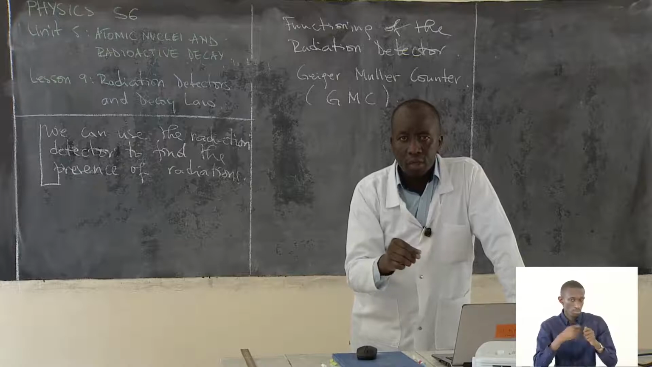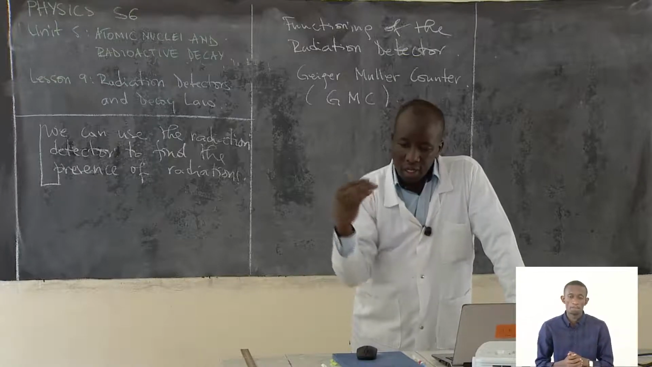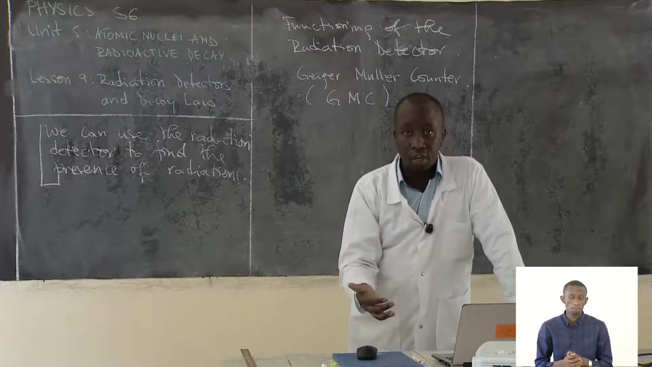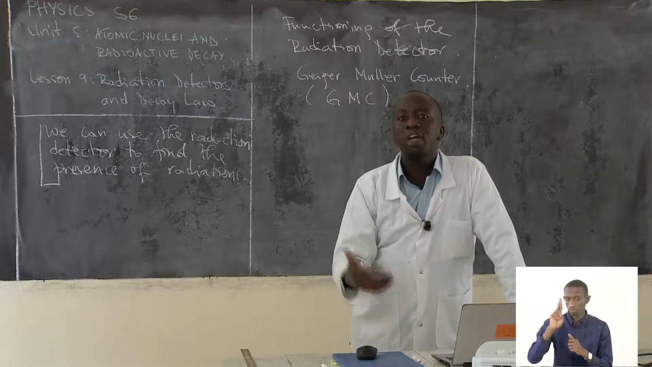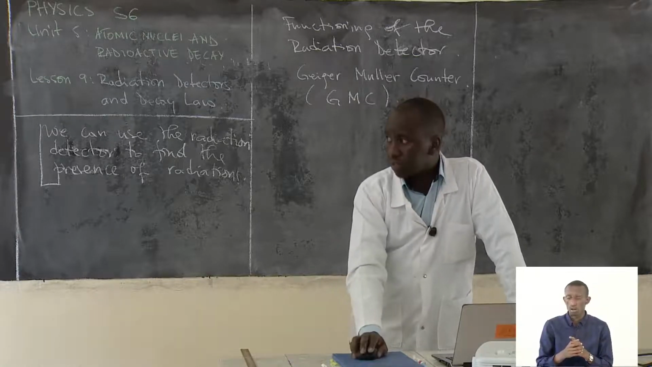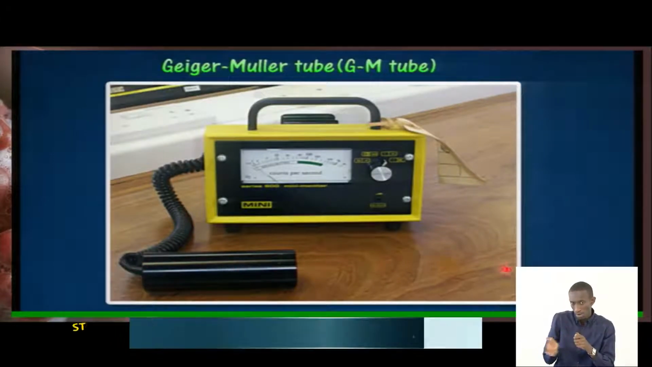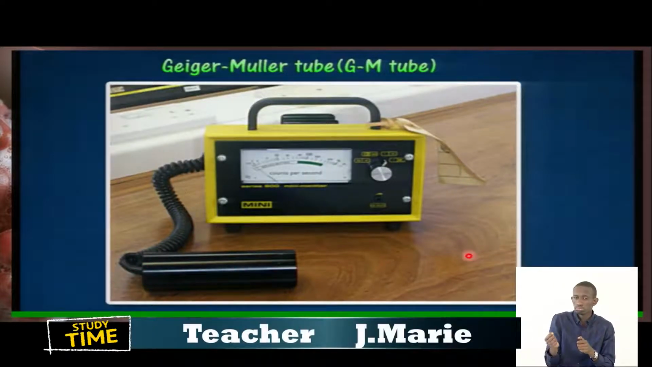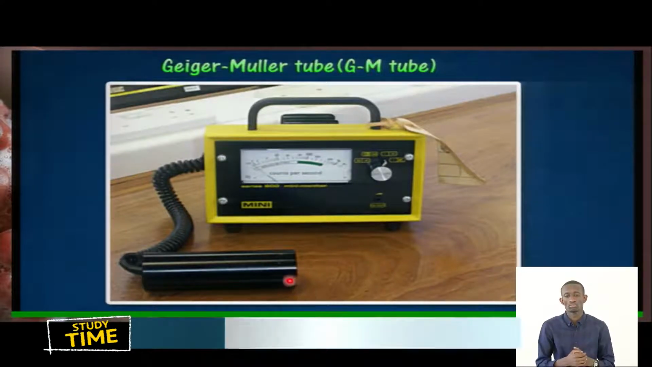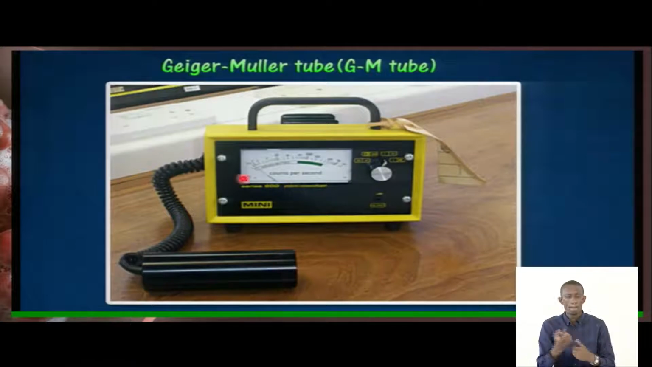So here's the thing: when there is a presence of radiation at a given place, and you bring this device close to the place where you think the radiation is going to appear, the radiation will enter, and there will be an indication here, and you can hear the clicks from the speaker of this device. Do you understand? So this is the device that we have.